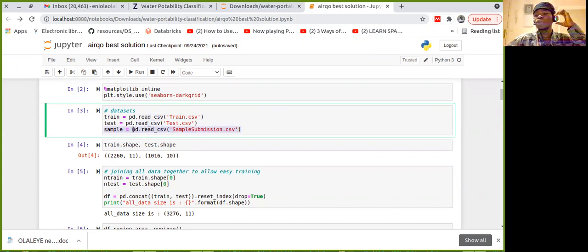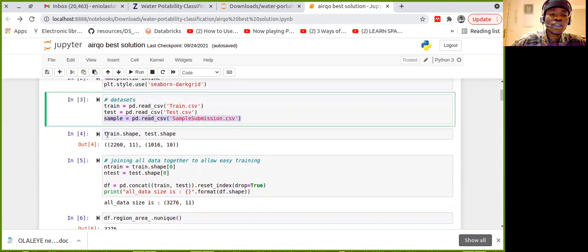So the sample submission is always given to show you how you're going to submit on the leaderboard. The sample submission is always with an ID, then the solution your model is predicting. In our own case, it is the potability. So you have the ID and whether the water is potable or not.